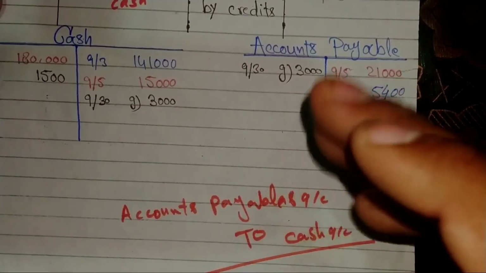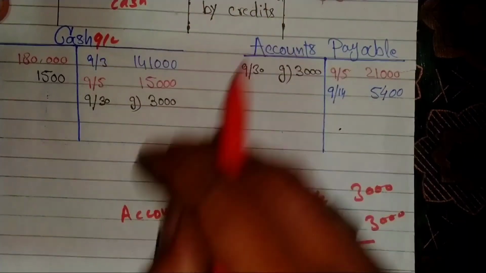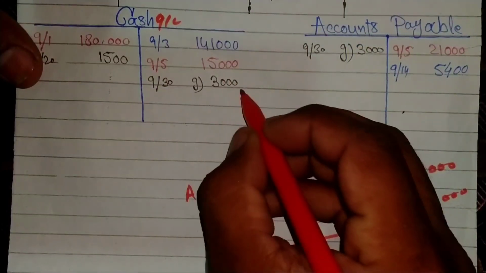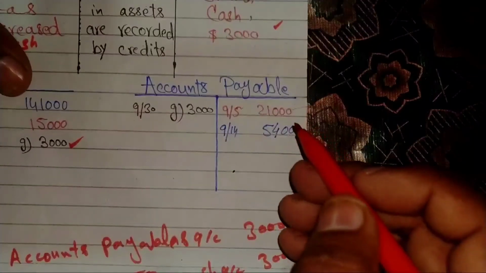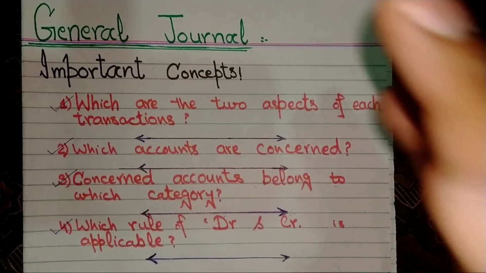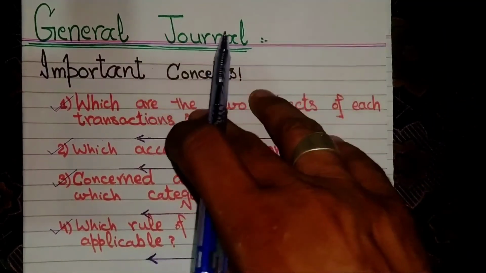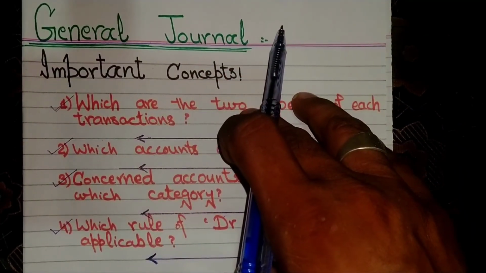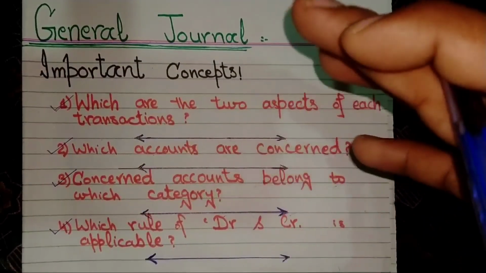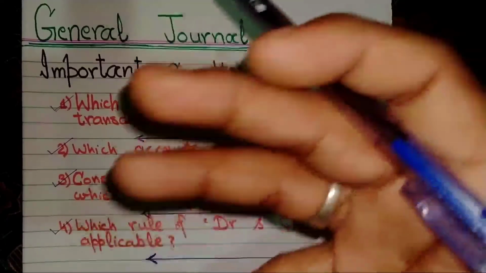Okay, what will be these accounts? First we will talk about cash account. Cash will be credit, simple, in general ledger account, and accounts payables will be debit in general ledger account. Okay, that's all regarding journal concept. These are the 4 tactics when you are making journal account. You must keep in your mind the 4 points. So these are the 4 points behind making journal entries.